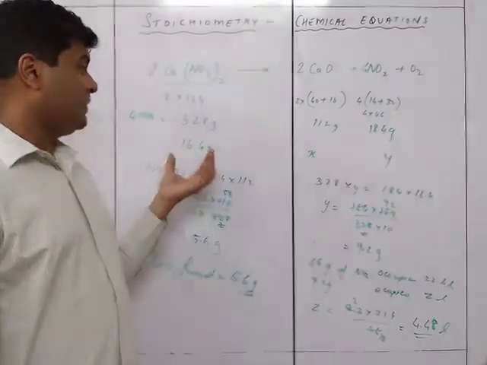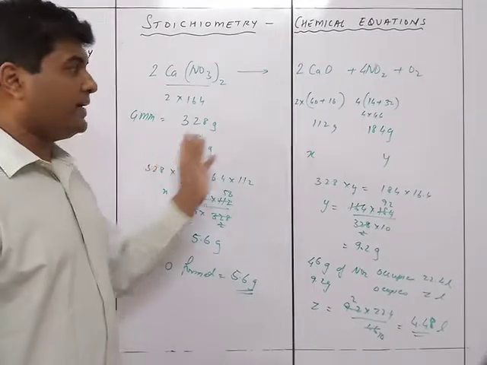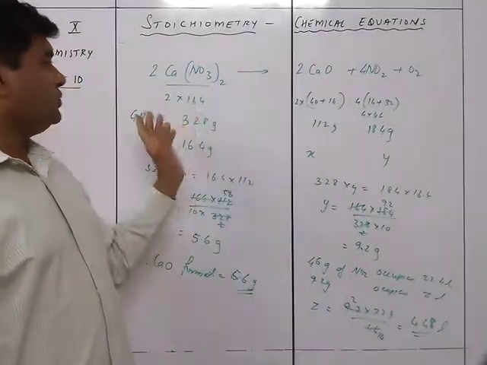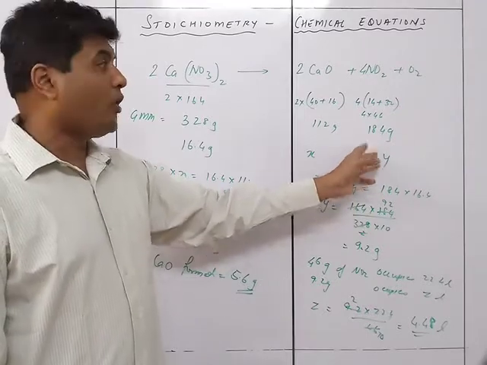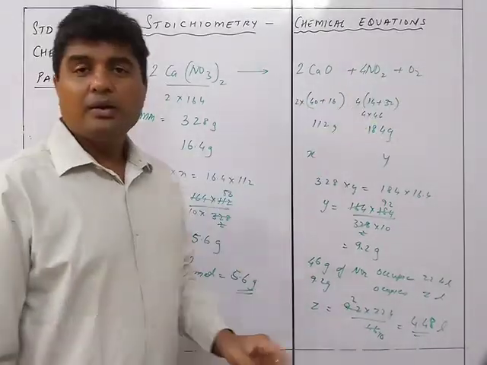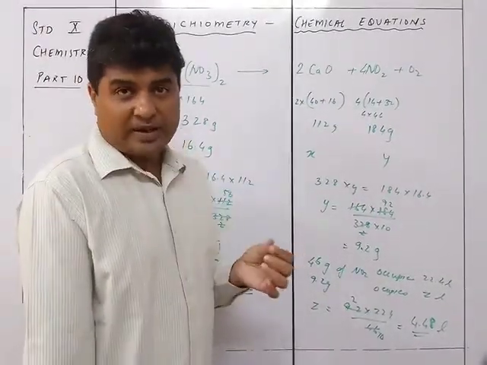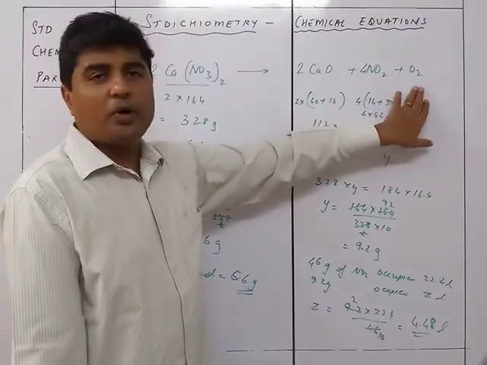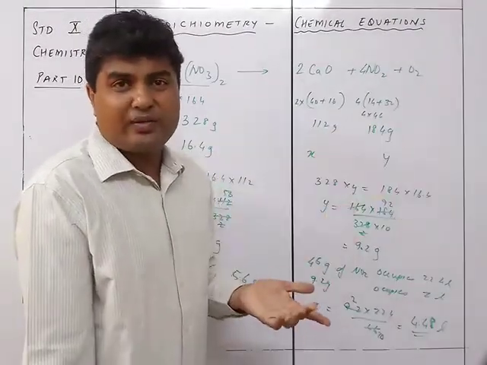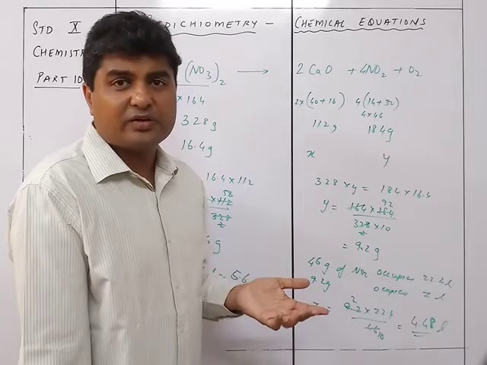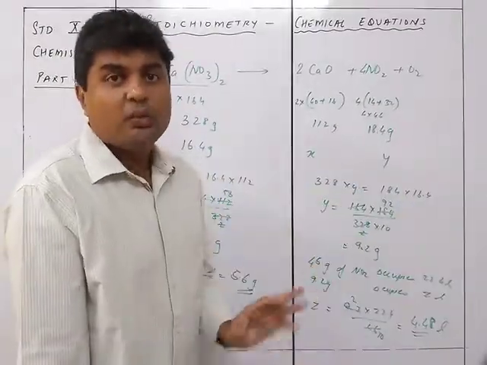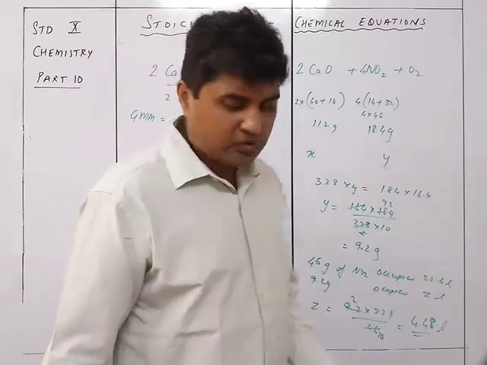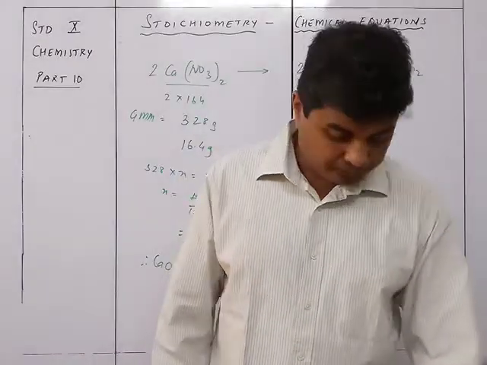But here it was given that the gram was there, so it is easier for me to use the GMM and find out the amount of grams which is going to be formed of the different products. We did not do anything about O2 because they did not ask any question regarding O2. If they had asked a question about O2, we would have put 32 over here and found that also. We could have done that, but it was not asked, so we did not do it.